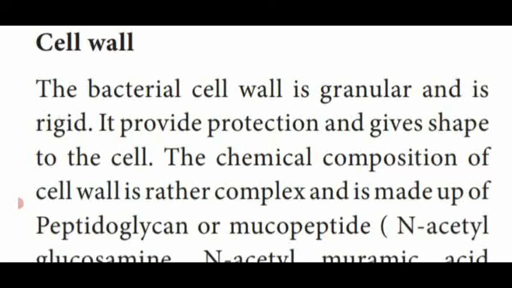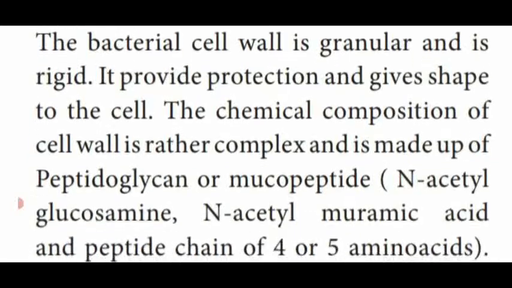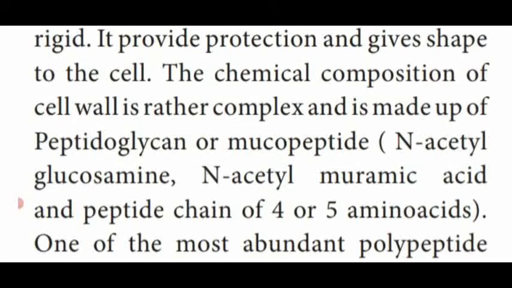The chemical composition of the cell wall is peptidoglycan or mucopeptide, which contains N-acetyl glucosamine, N-acetyl muramic acid, and a peptide chain of 4 or 5 amino acids. These chemical contents are joined together to form the cell wall composition named peptidoglycan or mucopeptide.